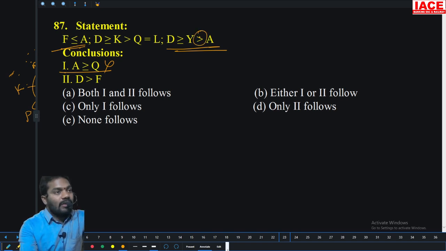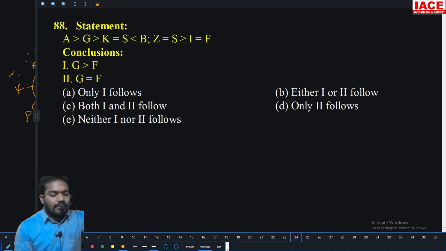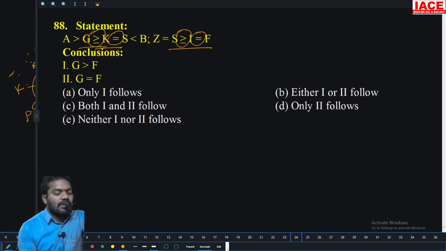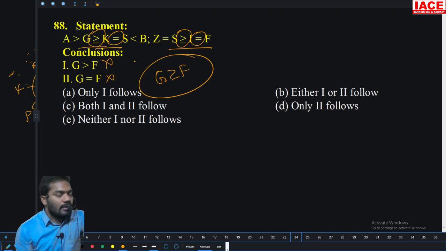While going D to A without luggage, but I want also without luggage. Only 2 follows. Then G to F: G to K is going, K to S is going, and S to F is going, all with luggage. Single one not possible, but the combination is possible. So what is the answer? Either.